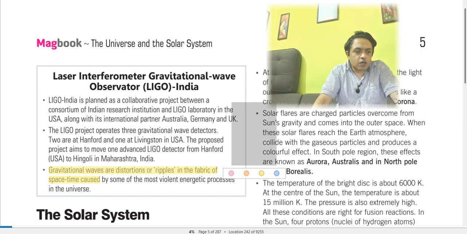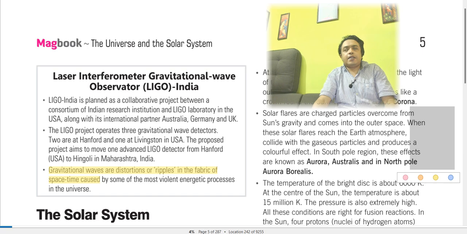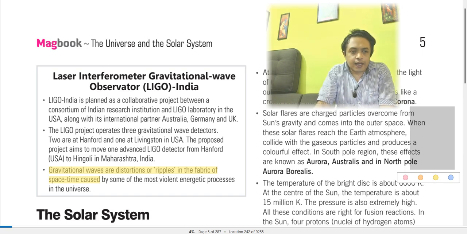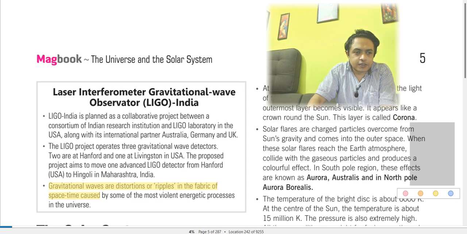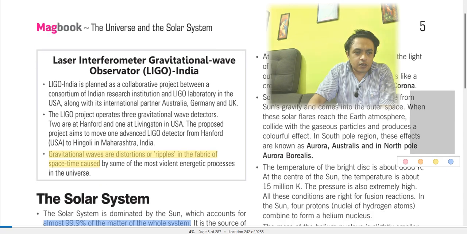So this is aurora borealis. It is a beautiful blue-white kind of light that is seen when people travel to parts of Canada and near the North Pole. This aurora borealis phenomenon can be observed from there. These are happening because of solar flares. And the corona is also the crown-like thing on the sun. The outermost layer becomes visible, and it is called the corona, right?